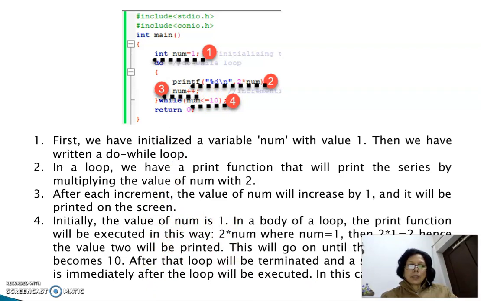In the body of the loop, the print function will be executed in this way: 2 multiplied by num, where num is equal to 1. Then 2 multiplied by 1 is equal to 2. Hence the value 2 will be printed. This will go on until the value of num becomes 10. After that, the loop will be terminated and the statement which is immediately after the loop will be executed. In this case, return 0.